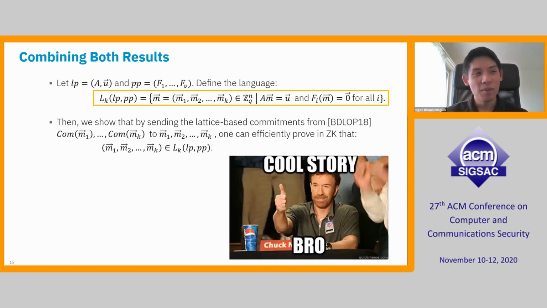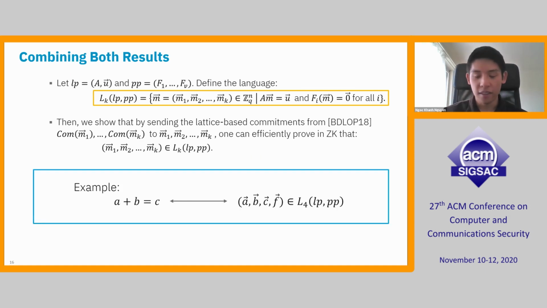Okay, some people might ask, what's the connection between this and the title of this talk, where the integer addition and multiplication? Well, this is the second part of the paper, kind of. So the main strategy to prove, let's say, addition is that we start with the simple task: prove that A plus B is equal to C. What we're going to do is reduce this problem to proving that certain vectors, which depend on the integers A, B, and C, satisfy some linear and some multiplicative relations.